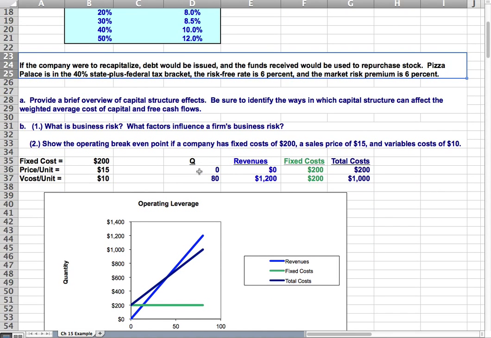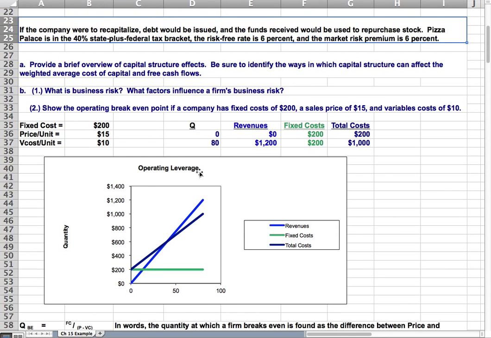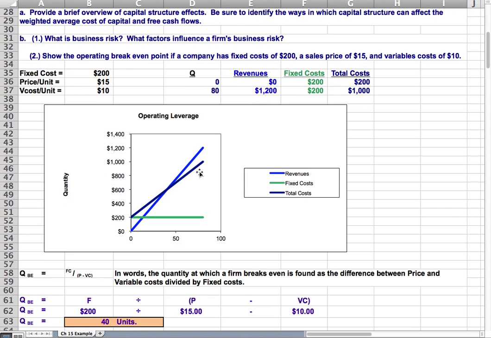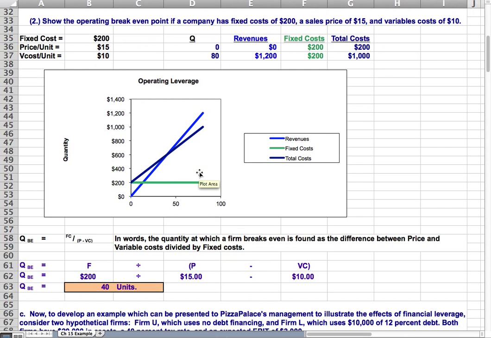Next, there are a couple of questions which you can look at on your own. I'm going to move down to look at operational leverage. Here it says, show the operating break-even point if a company has fixed costs of $200, a sales price of $15 per share, and variable cost of $10.